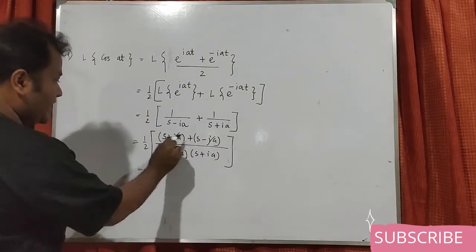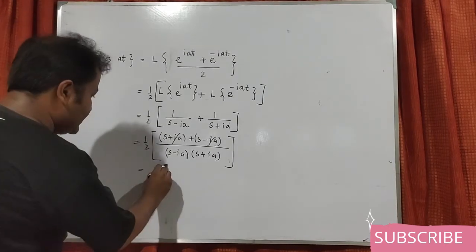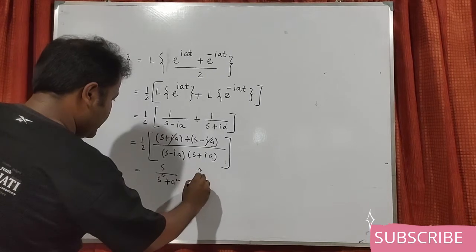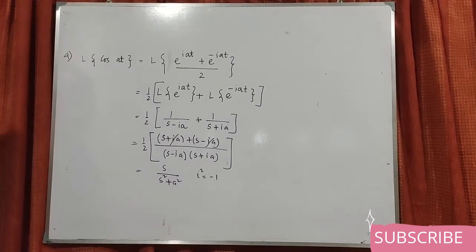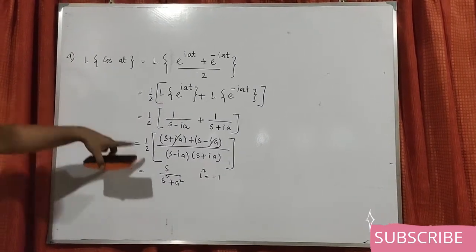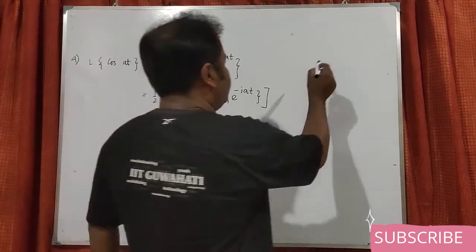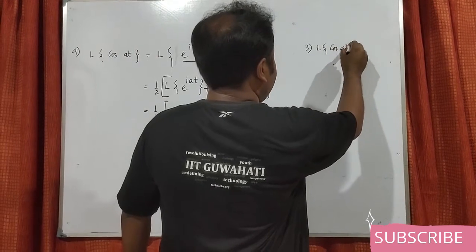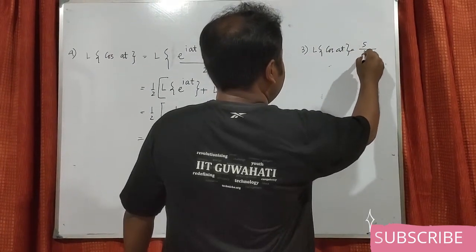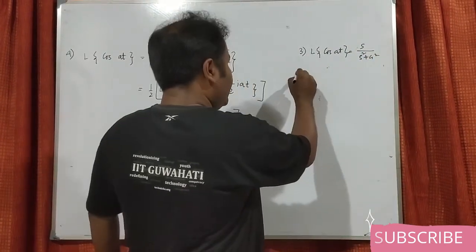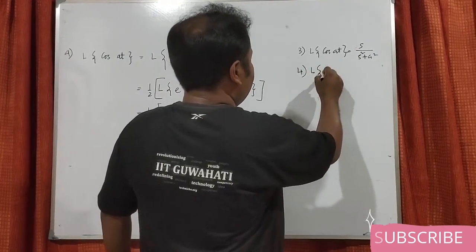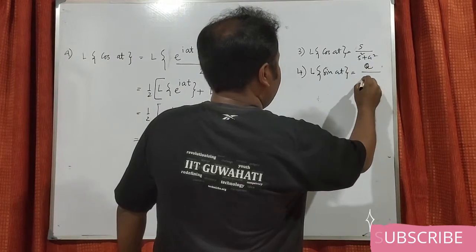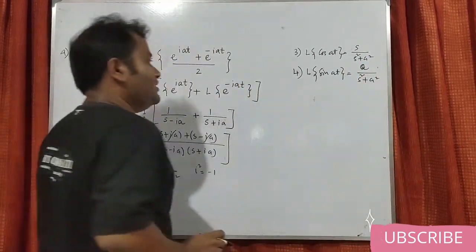So it will be 2s, the 2 will cancel, so it will be s divided by s square plus a square, because i square is minus 1. So we have got L of cos at. So formula number 3, L of cos at is s by s square plus a square. Similarly you get L of sin at equals a divided by s square plus a square.